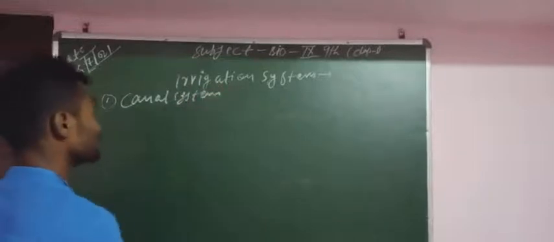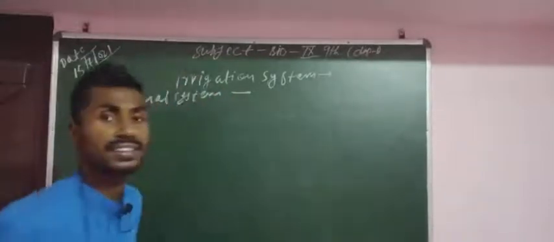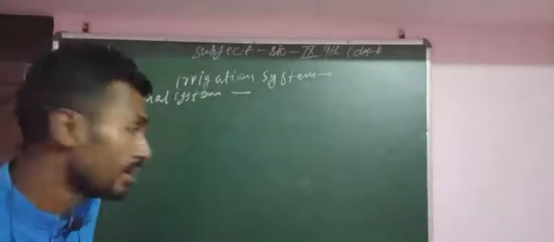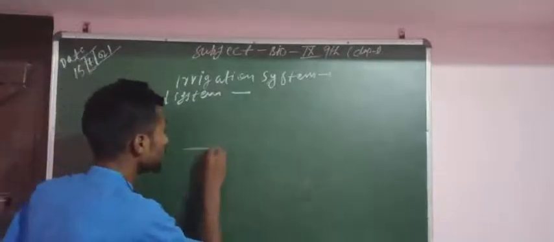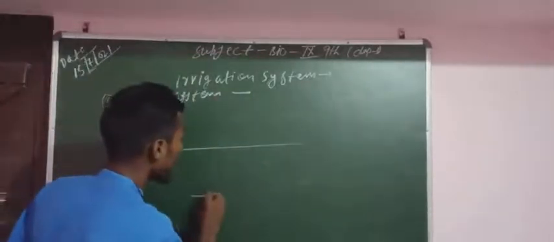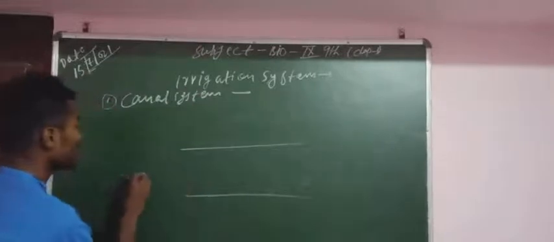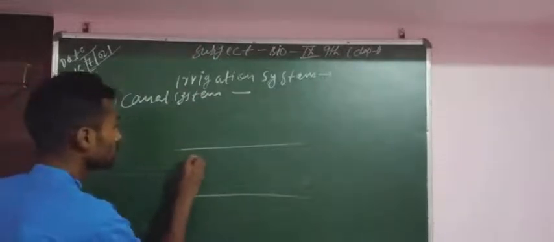Canal system. So canal system means this is the main canal, and water is flowing through this canal.